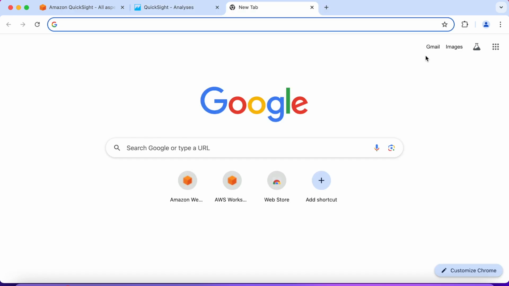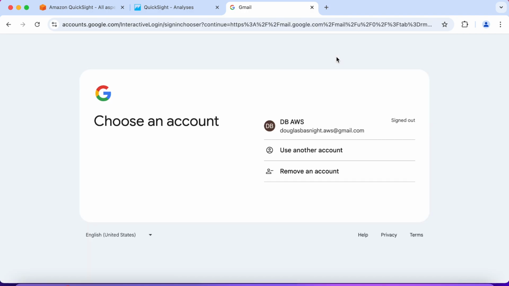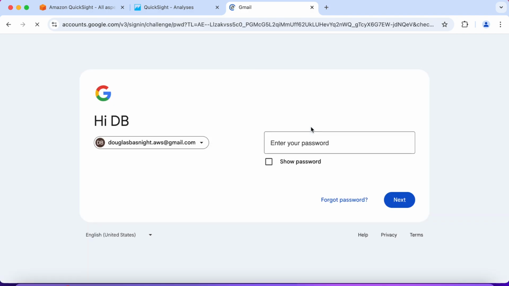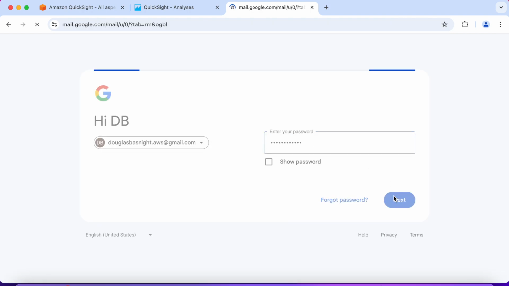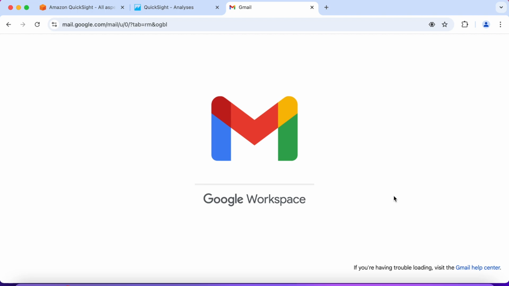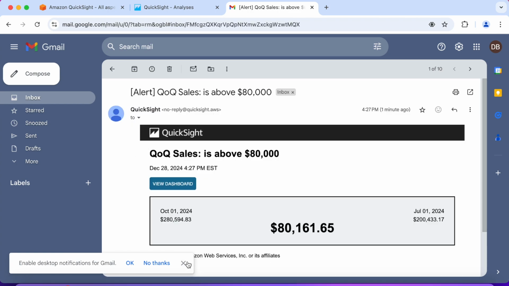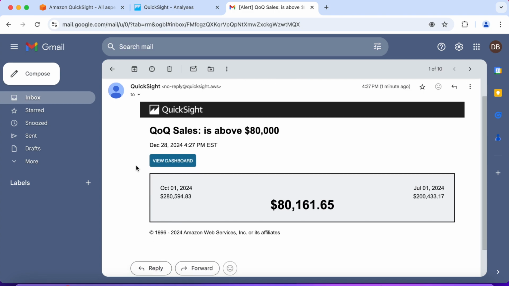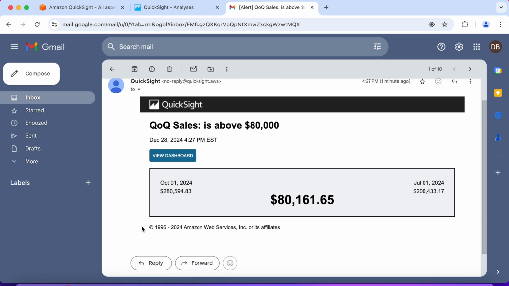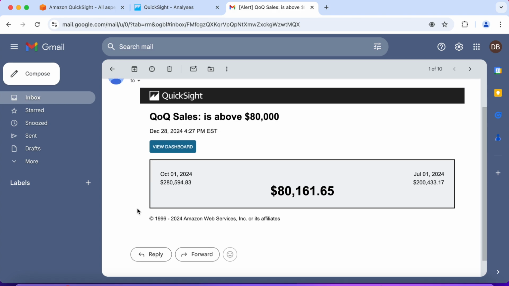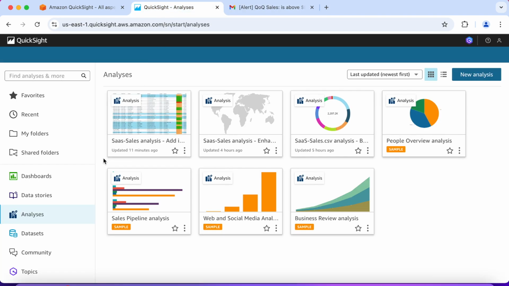Now let's verify to see if the alert was sent. Going back into my inbox to verify the alert that was triggered. Remember, it's above 80,000 or above was the threshold. So let's just check. And there's the alert. QuickSight Q over Q sales is above 80,000. So it was 80,161.65.